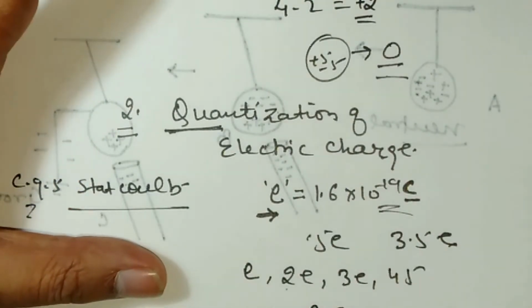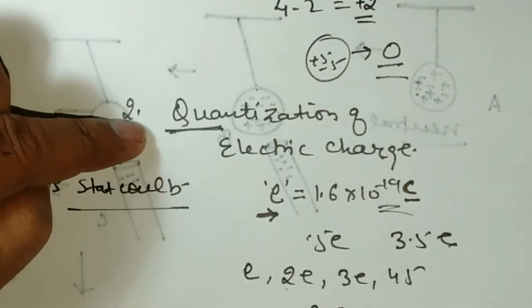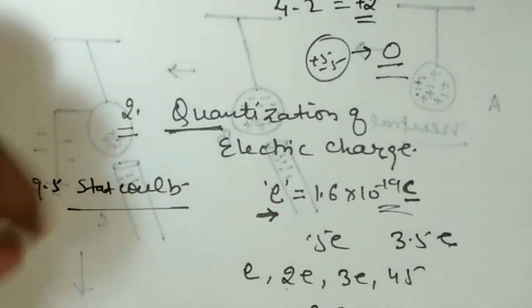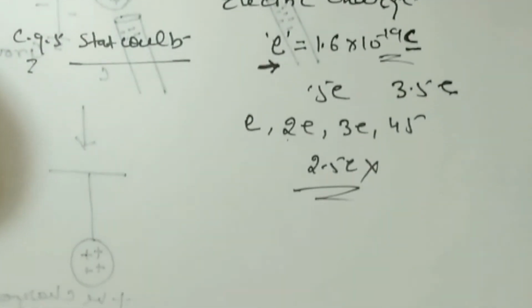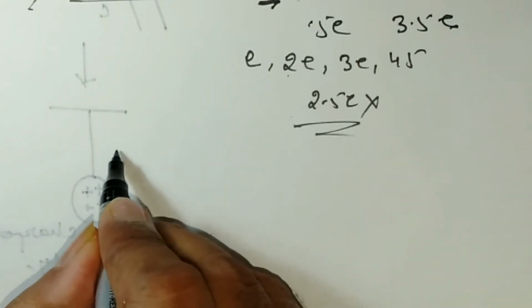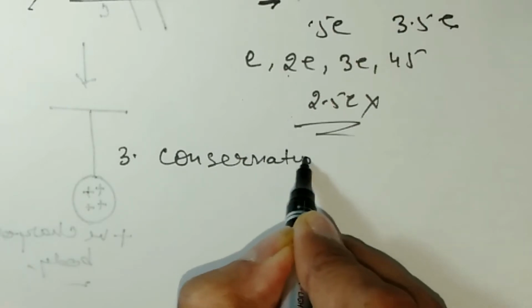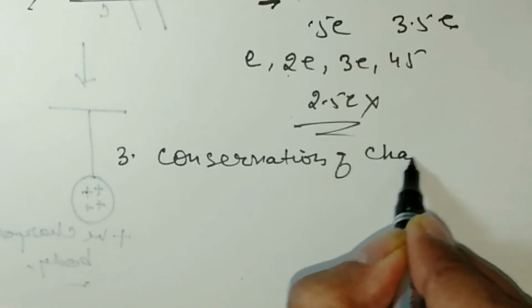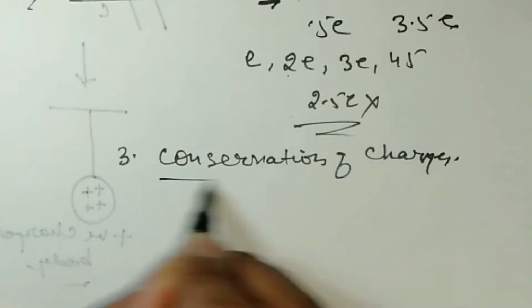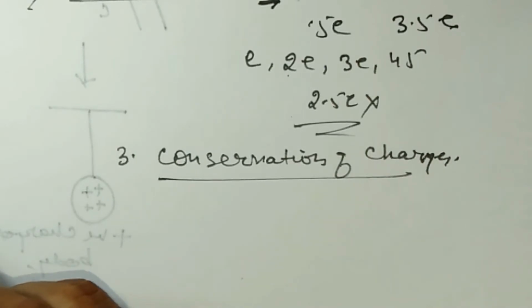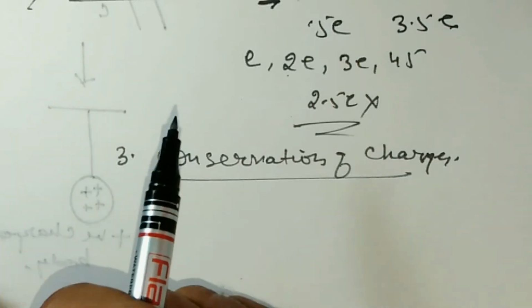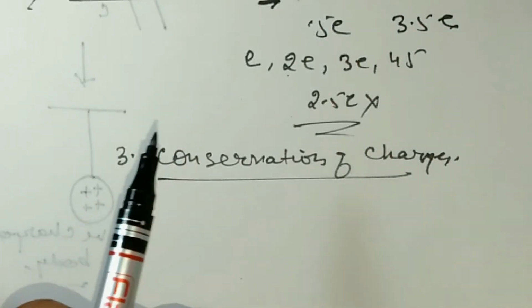So this is the second property. First property is additivity of charges. Second property is quantization of electric charge, and the third property is conservation of charges. So what is the meaning of conservation of charges?